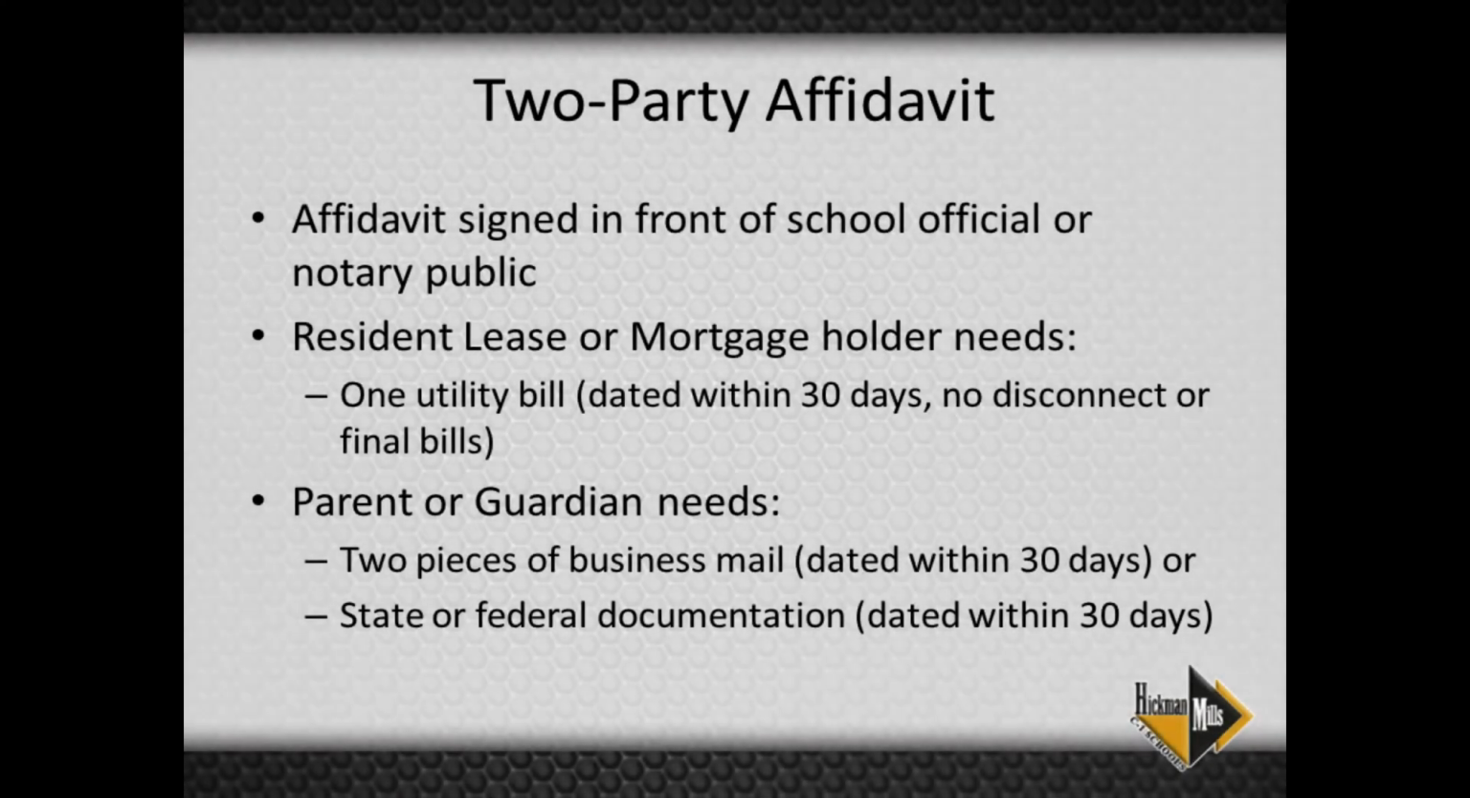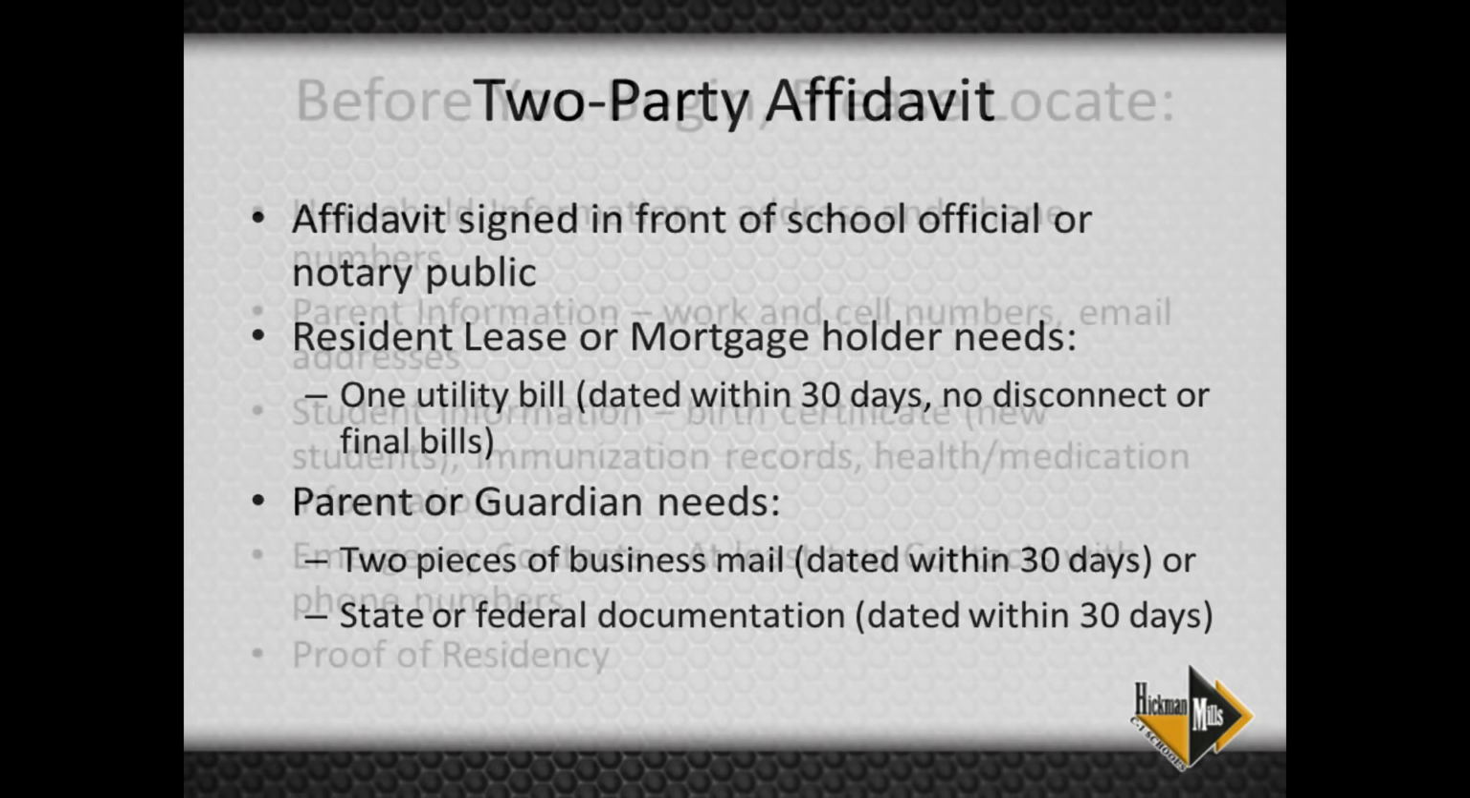If you or your spouse are not the lease or mortgage holder of your residence, you and the lease or mortgage holder will need to fill out a two-party affidavit. The two-party affidavit needs to be signed in front of a district official or endorsed by a notary public. The lease or mortgage holder will need to provide a utility bill, and the parent or guardian will need to provide 2 pieces of business mail or state or federal documentation.